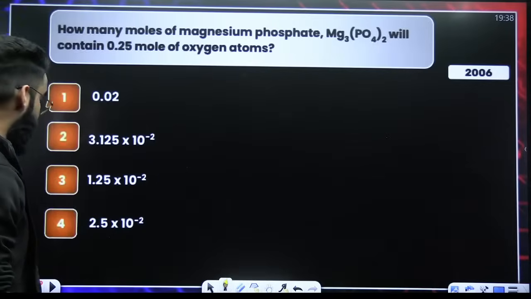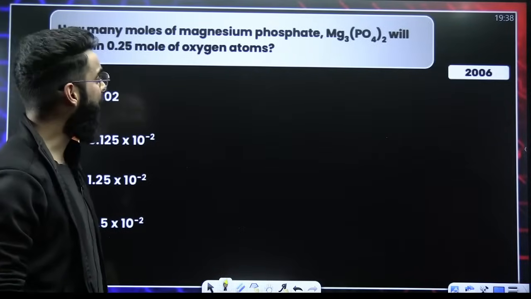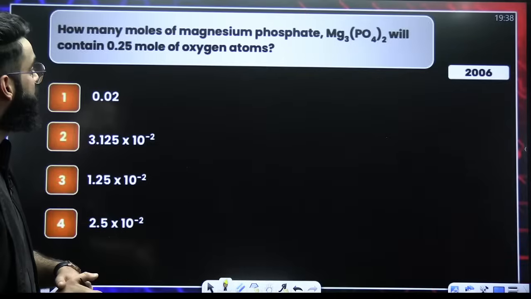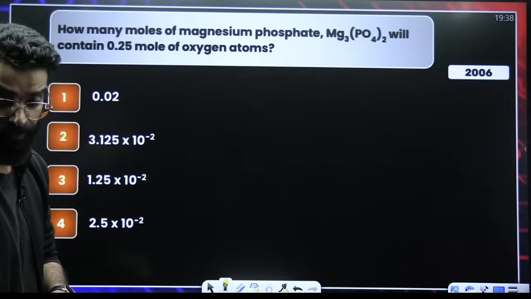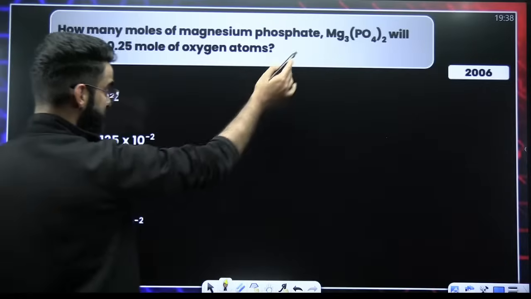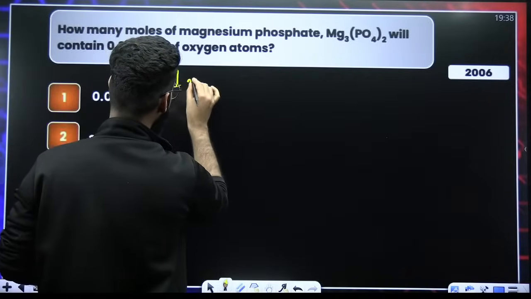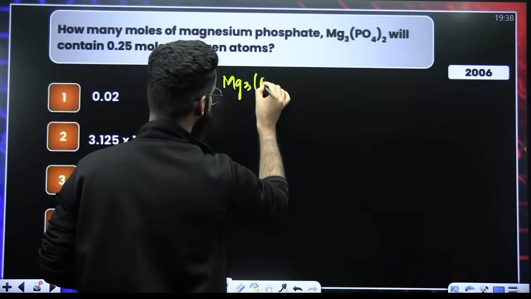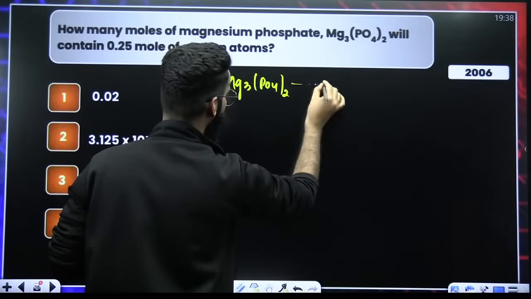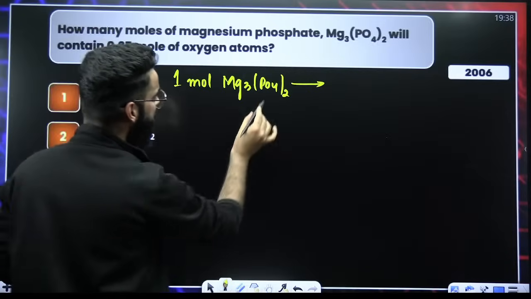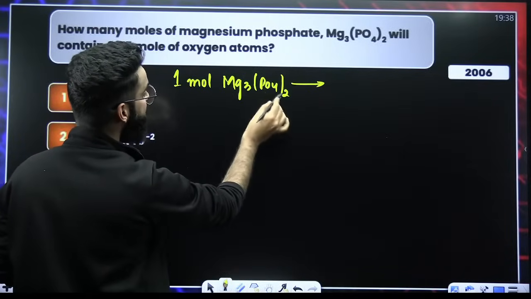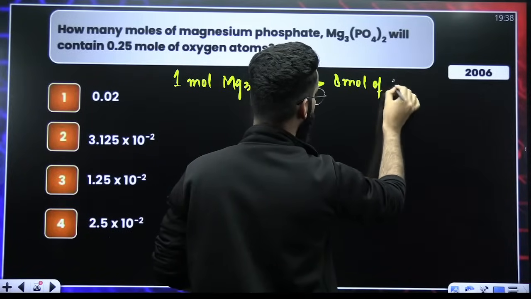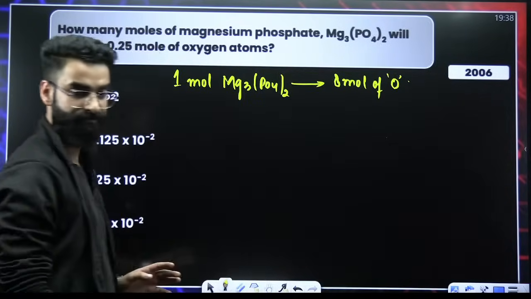Okay, look at this particular question. The question is, how many moles of magnesium phosphate will contain 0.25 moles of oxygen atoms? That's the question. Now people, look at this particular magnesium phosphate. If I take 1 mole of magnesium phosphate, can you let me know how many moles of O do we have? We have got 4 2s are 8. We have got 8 moles of O, right?